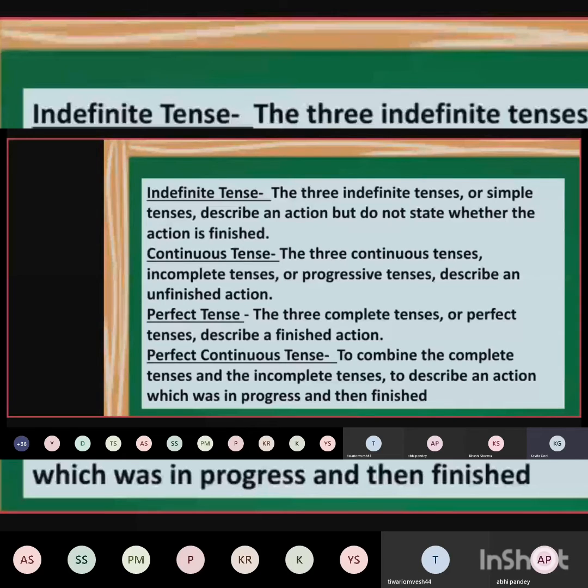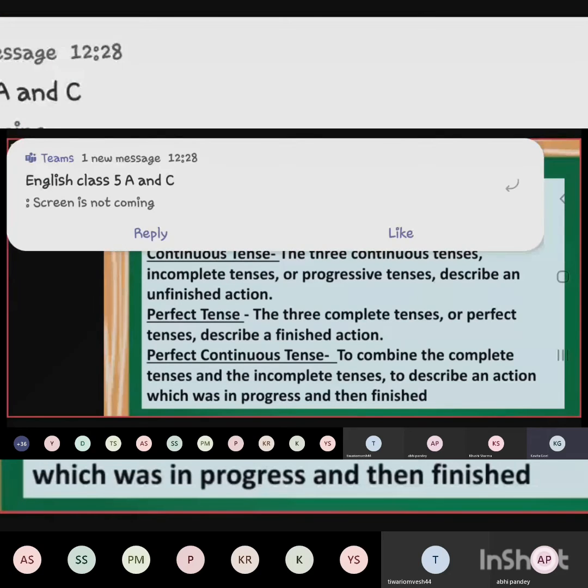In continuous tenses, what are the 3 continuous tenses? Present continuous, past continuous, and future continuous. Or incomplete tenses or progressive tenses describe an unfinished action. Unfinished action means the action that is not over, that is in continuation.